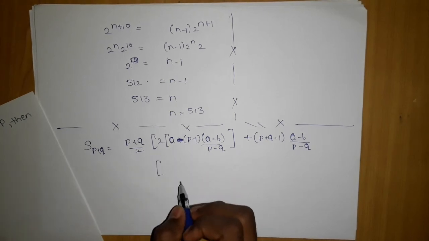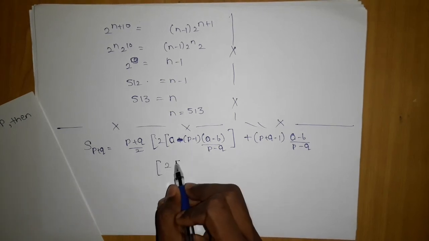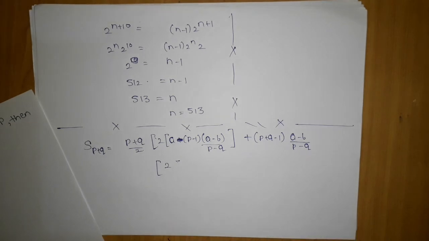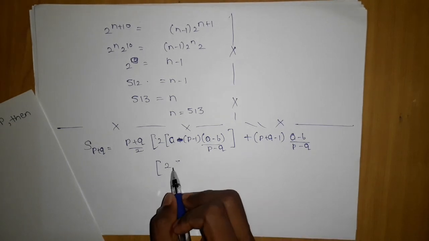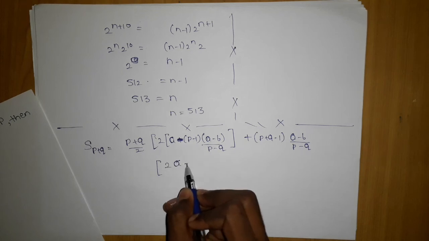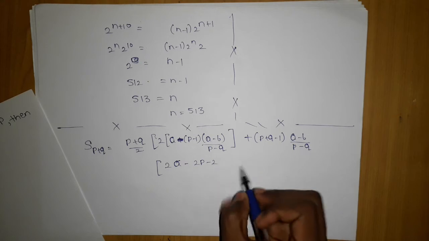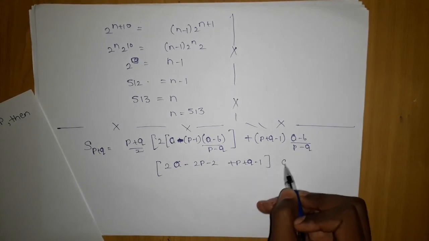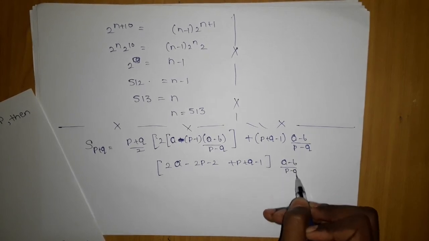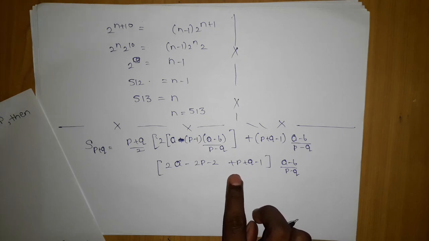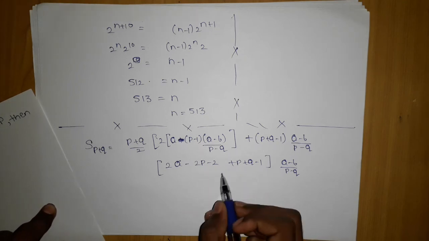And what we are going to be left with is 2a plus p minus 1, 2a minus 2p minus 2, plus p plus q minus 1, into a minus b upon p minus q. The moment we do this, you can clearly make out that this p and this p are cancelling out.